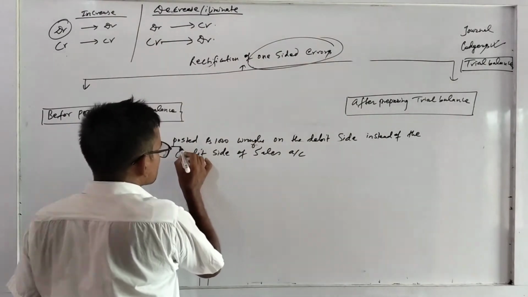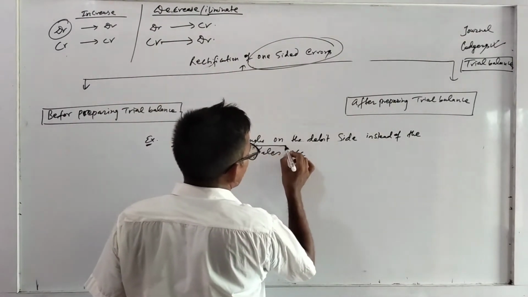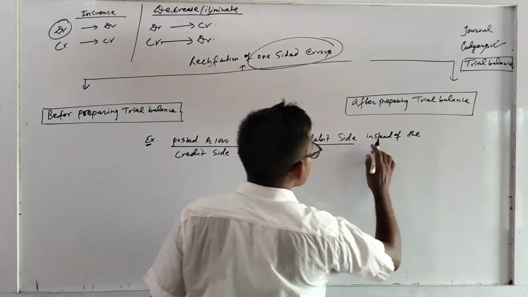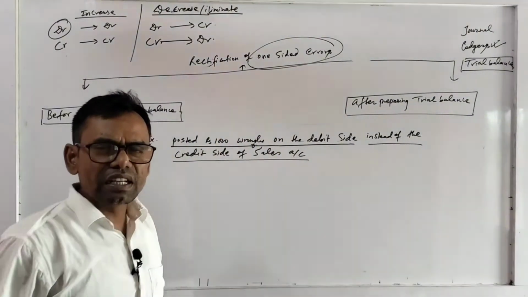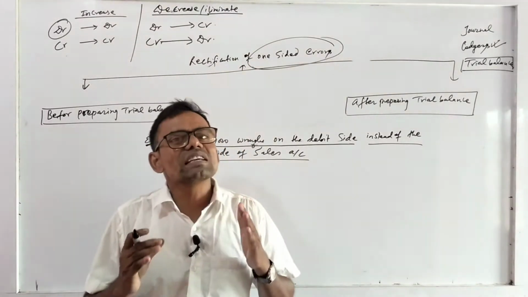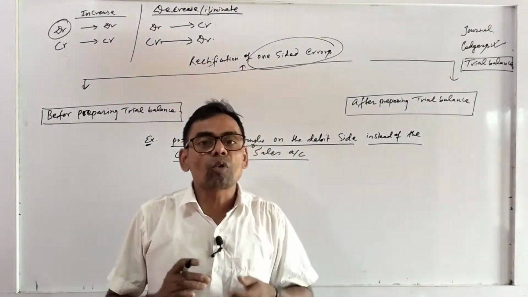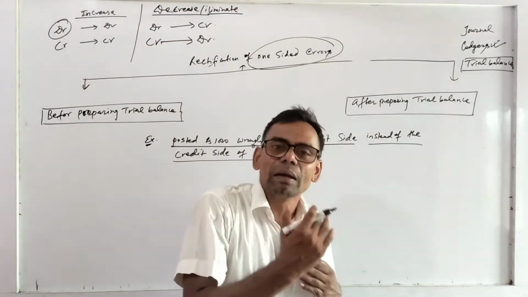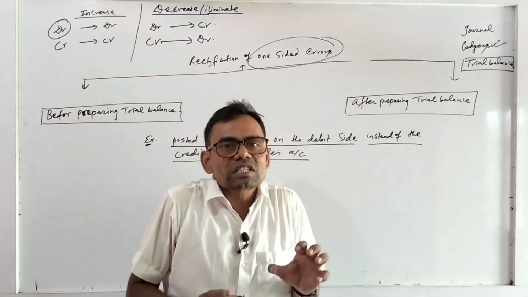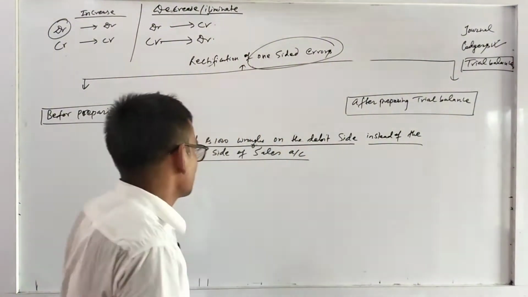What do you mean by this? Posted 1,000 wrongly on the debit side instead of the credit side of sales account. It means sales account is credited but wrongly posted into the debit side. So now we have to post it into the credit side.